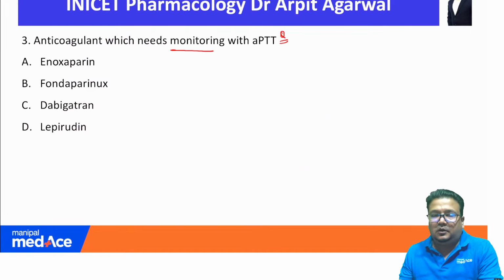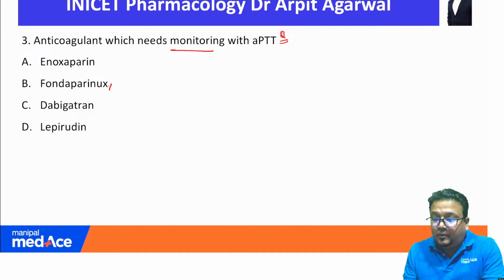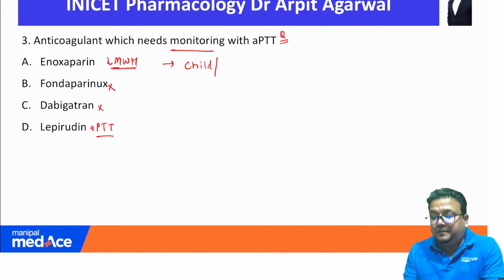Coming back to the question, now we can understand. Fondaparinux, no monitoring is required. Dabigatran, no monitoring is required. Lepirudin, a direct parenteral thrombin inhibitor, requires monitoring by APTT, as I have explained. Enoxaparin is a low molecular weight heparin. Normally, it does not require monitoring, but in three conditions: if the patient is a child or has chronic kidney disease, if the patient is obese, or if the patient is pregnant.